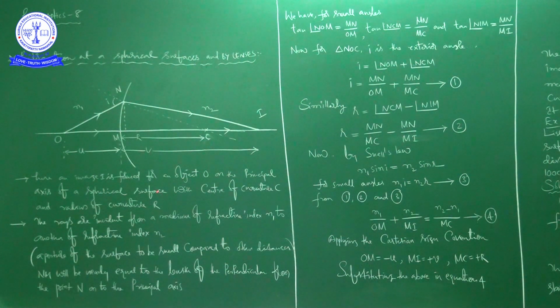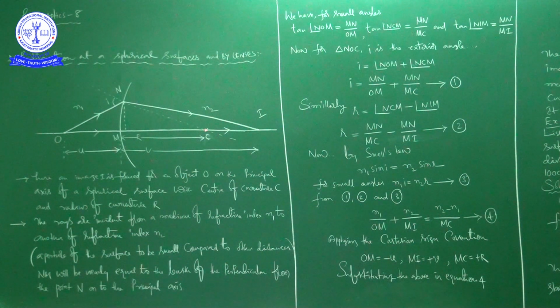An image I is formed for an object O on the principal axis of a spherical surface with center of curvature C and radius of curvature R. As I already told you, the center of curvature is the center point of an imaginary sphere of which the spherical surface is a part.